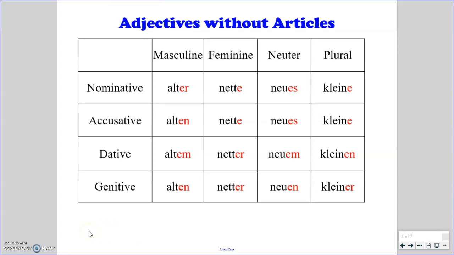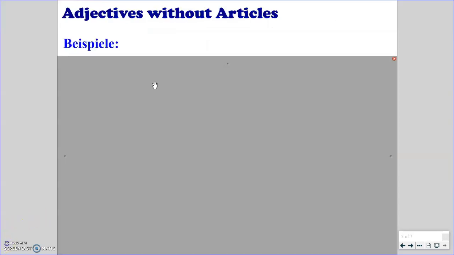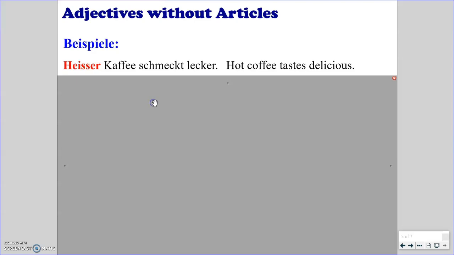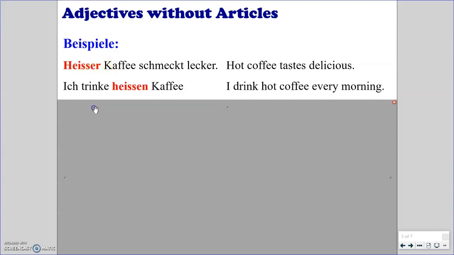So let's look at a couple concrete examples now. So here's ein paar Beispiele that are very in line with curriculum that we have had up to this point in German class. So the first example of a masculine situation, so a der word, we normally would have der Kaffee. So we might have said der Kaffee schmeckt lecker. The coffee tastes delicious. Instead, we want to say hot coffee, heißer Kaffee schmeckt lecker. So that der is represented by the er, heißer.